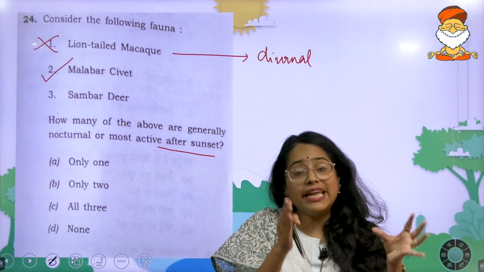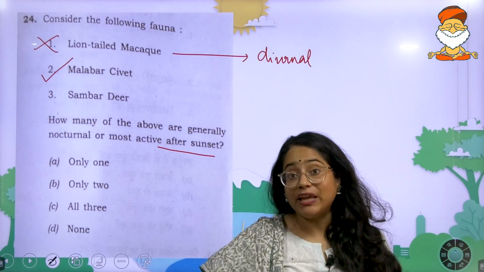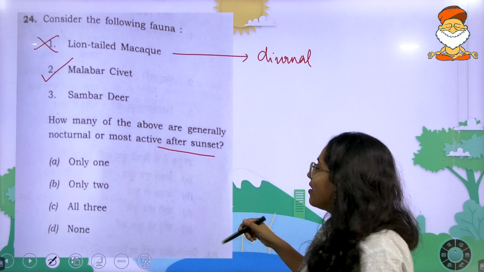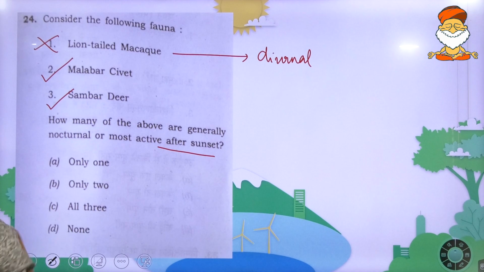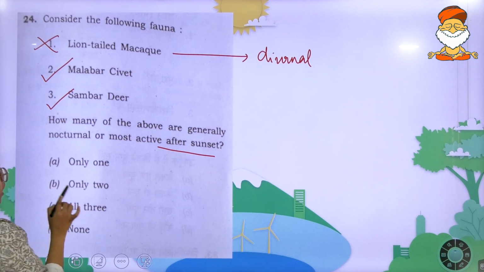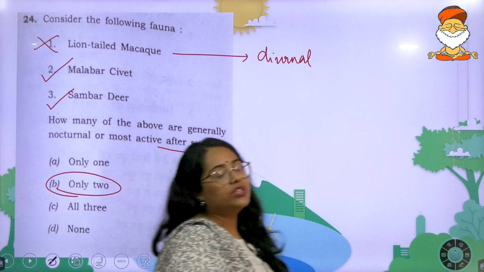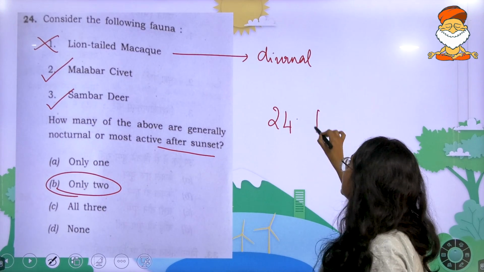In fact, right after it turns dark, from the dusk period, the evening period onwards, it gets very active. So the right answer for this particular question is two pairs, which are correct. So the answer for the 24th question is B.